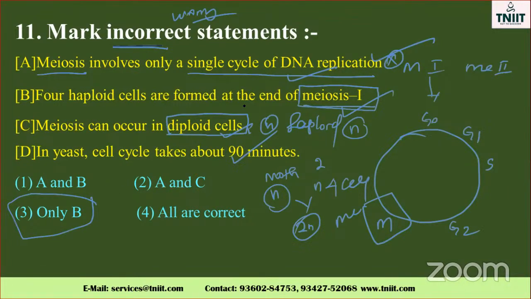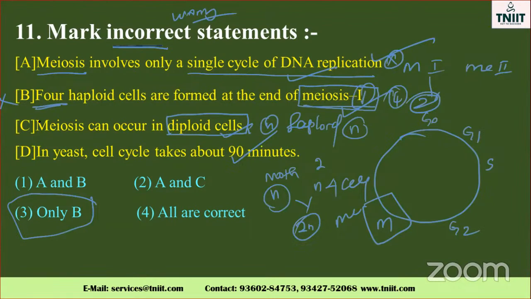Four haploid cells are formed at the end of meiosis 1? No, because only at the end of meiosis 2 are four haploid cells formed. I confused you. Because in meiosis 1 only two cells are produced. Here they said four cells, so this is a wrong statement.